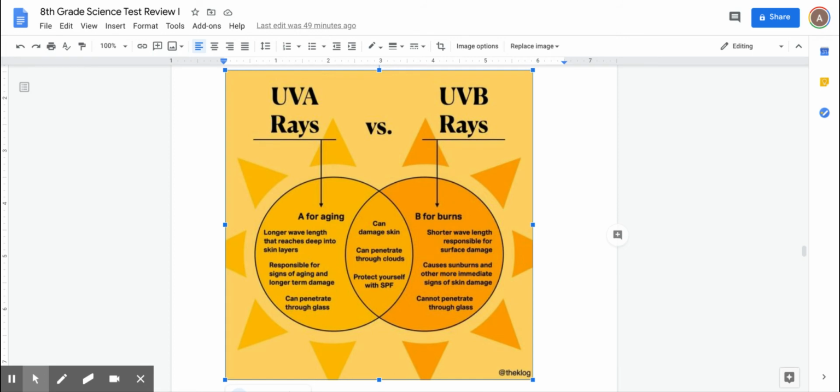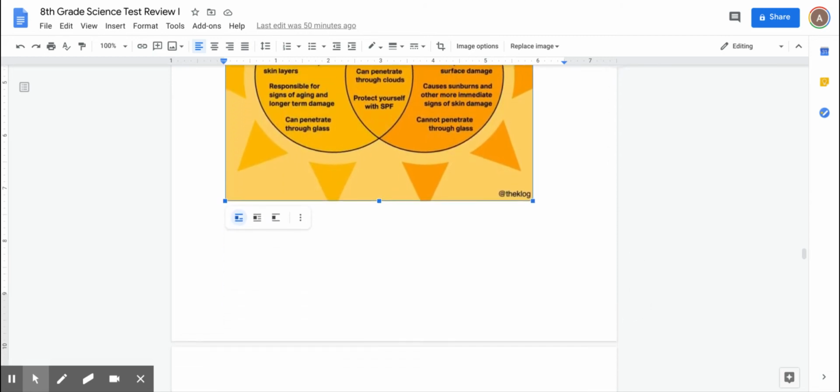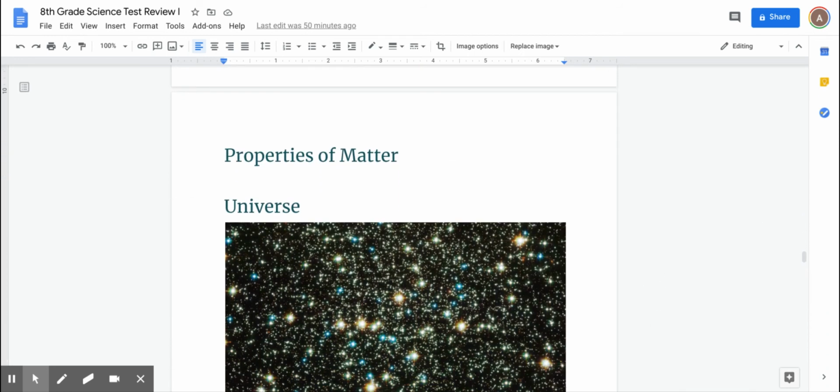And just because you're feeling the sun, like in your car or inside your house, doesn't mean you're getting the vitamin D, because UVB rays cannot penetrate through glass. You can get the heat. You definitely feel the heat, but those rays themselves don't penetrate through glass.